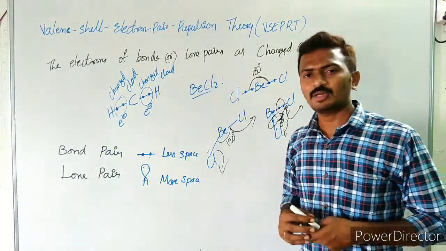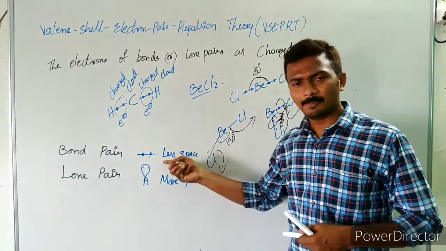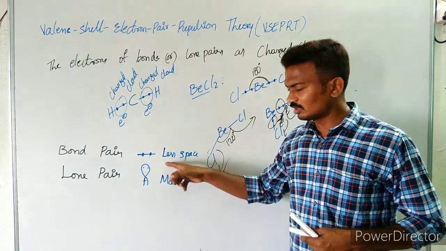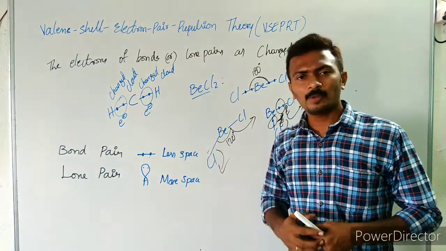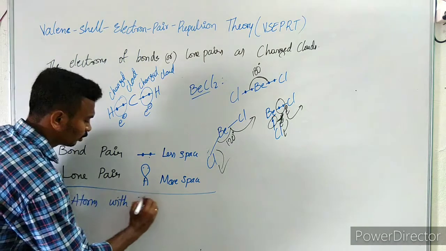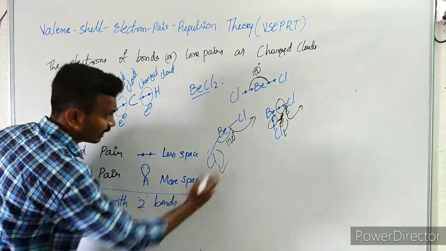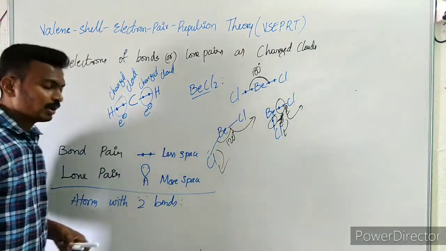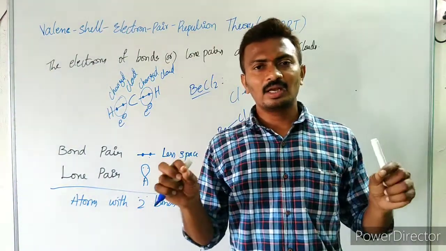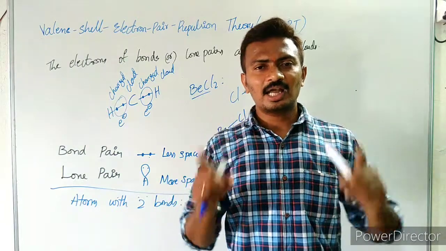So with this, what happens is there will be more repulsion when there are lone pair electrons, and there will be less repulsion when there are bond pair electrons. If you look at an atom with two bonds, just as I have explained here, with two bonds means what? Those two bonds will prefer to remain in such a way that they are having minimum repulsion.